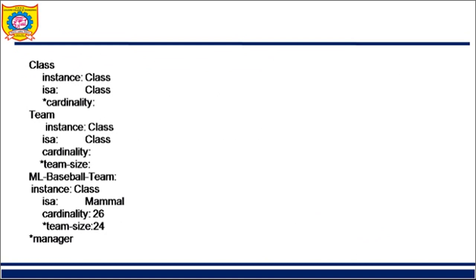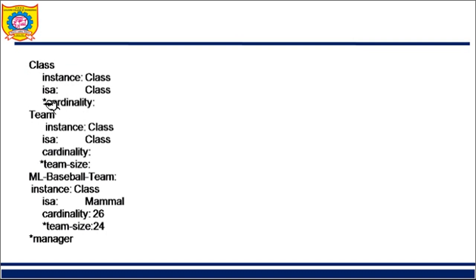Let us see an example. Here we have 3 different frames. The first frame is class, the second frame is team, and the third frame is MS baseball team. Here the name of the frame is class. It is an instance of some class, and it has a property called cardinality, with a star placed before cardinality. All these three are the properties, attributes or slot values for this frame class. These are the values given for it.